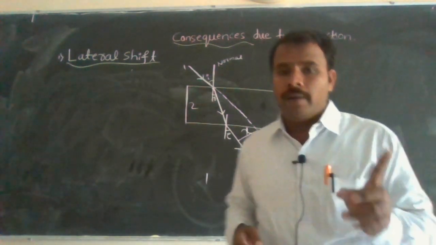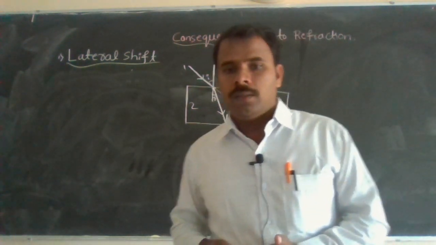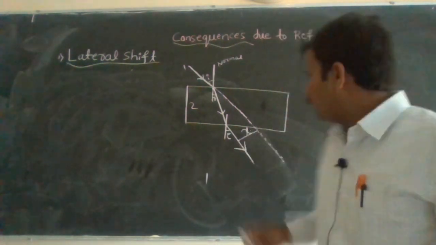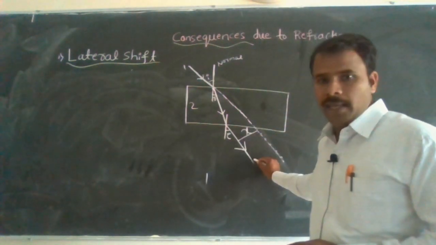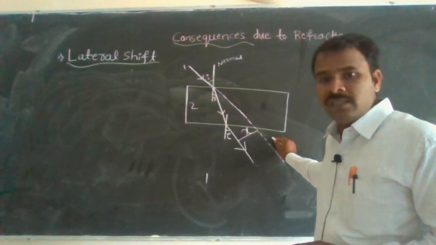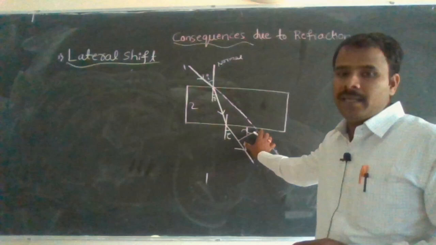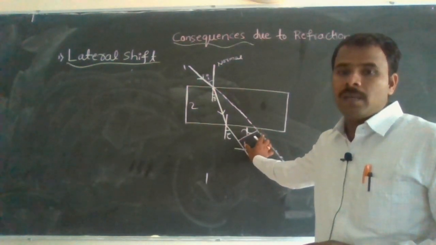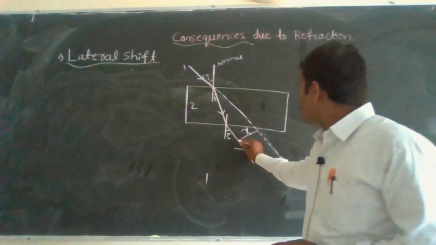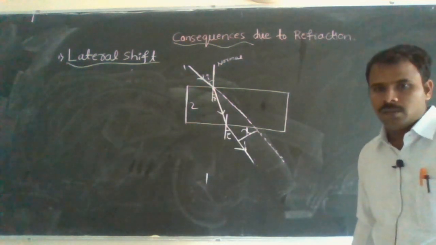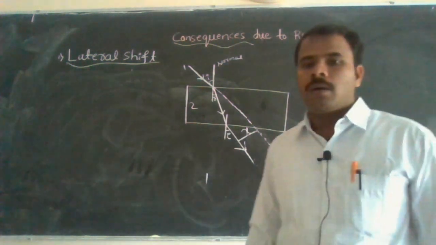So when a ray of light passes through a parallel sided slab, the direction of the emergent ray is the same as that of the incident ray, but the path of the ray of light is shifted laterally by a certain distance. This distance is called the lateral shift. I hope the idea is clear.